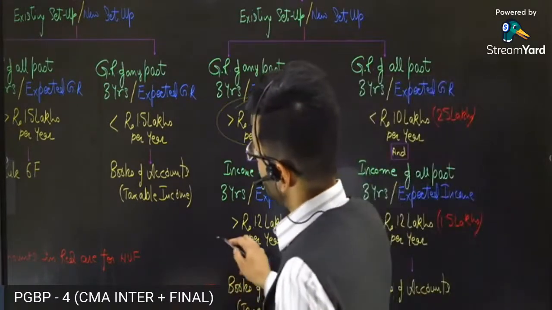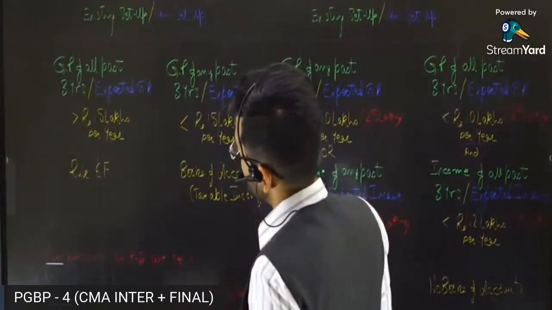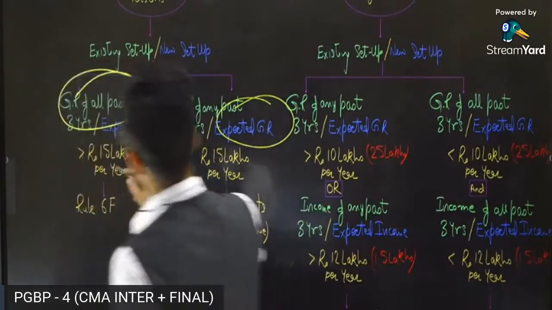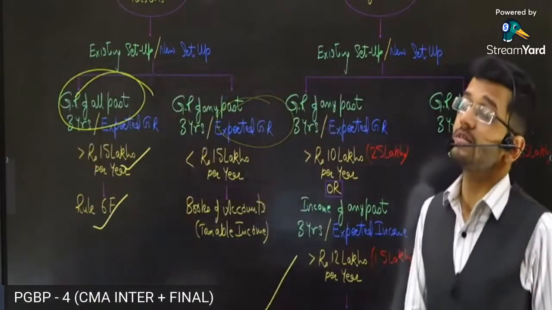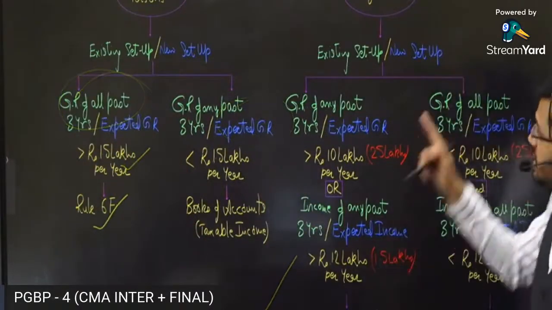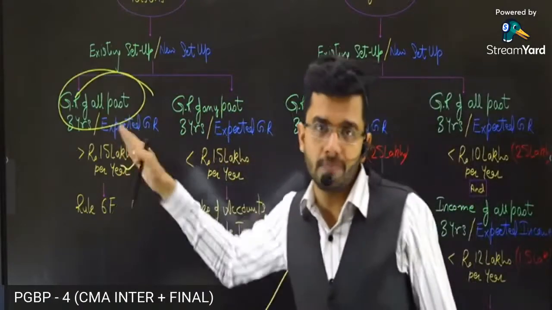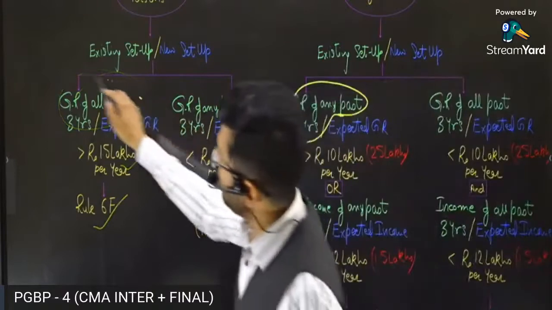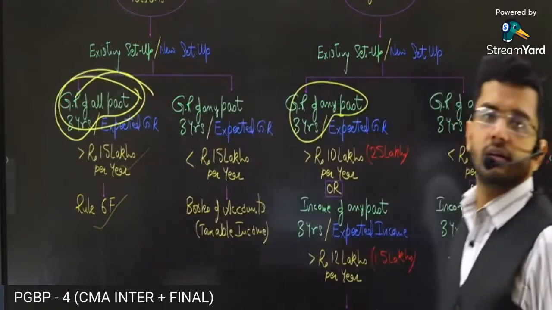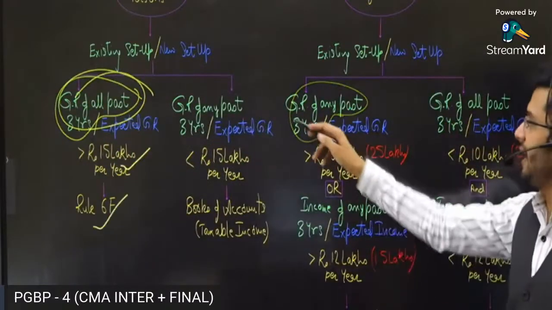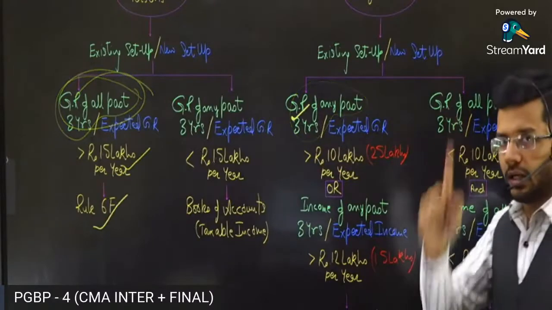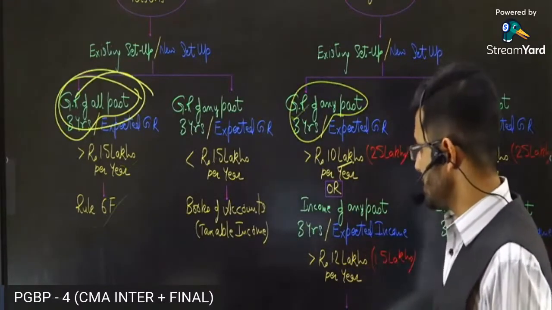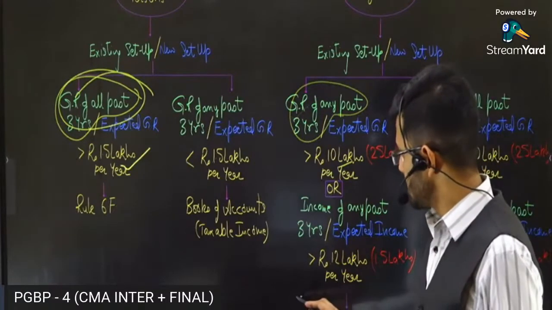However, in the earlier case, in this particular case, only when all the past years gross receipts were more than 1.5 lakhs, then Rule 6F applies. So there's a big difference between this part and this part. This says any of the past 3 years, and this says all of the past 3 years. Over here, the strict condition is for any of the past 3 years. If even 1 year in the past 3 years is exceeding 10 lakh rupees, then you're required to prepare your books of accounts. Okay, sir.